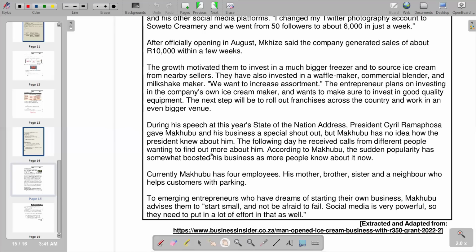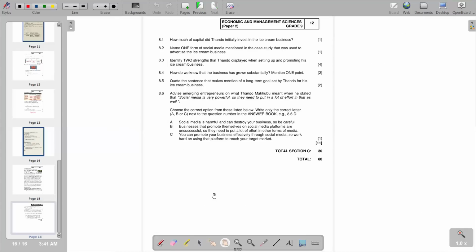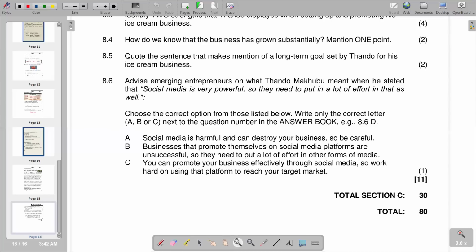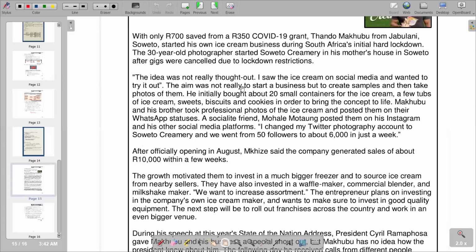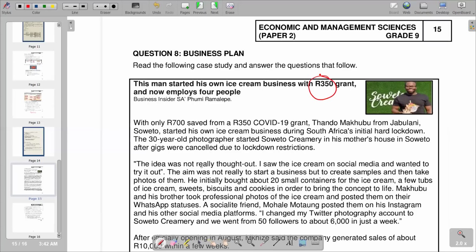After going through this case study, you now need to go to the question part. The first part of the question says, how much capital did Tando initially invest in his business? It's very simple. We go back and you will see that we are told about the money: the 350 rand grant. But if you go down, we see a bigger total, with only 700 rand saved from the economy and a 350 rand contingency grant. So obviously, this becomes the total amount that was used.